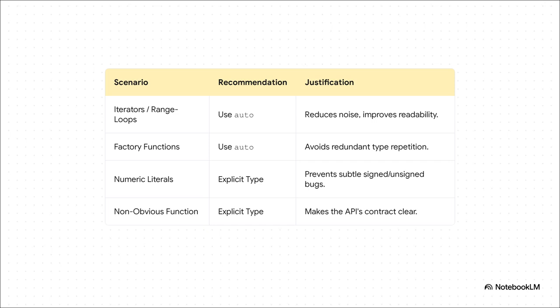But when you're dealing with numbers where the difference between int and size_t can cause subtle bugs, be explicit. Or if a function's return type isn't totally obvious from its name, spell it out. Make that API contract crystal clear. Use auto to reduce clutter, not to create mystery.